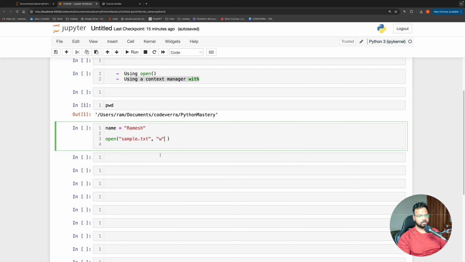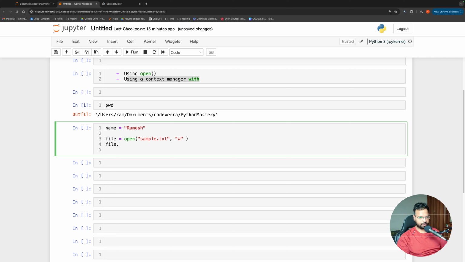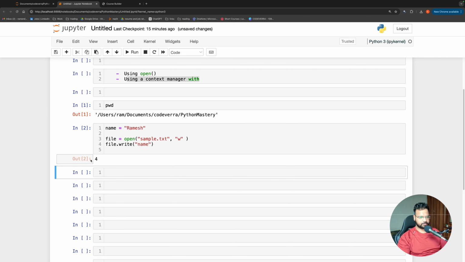So I'm saying open sample.txt in write mode, and let me just call it f, or you can call it file. So this is the file, and now what do we want to do with this file? We want to write something in the file. So I'm going to say file.write, and I'm going to say name. Okay, so if I do this, it says 4 here.